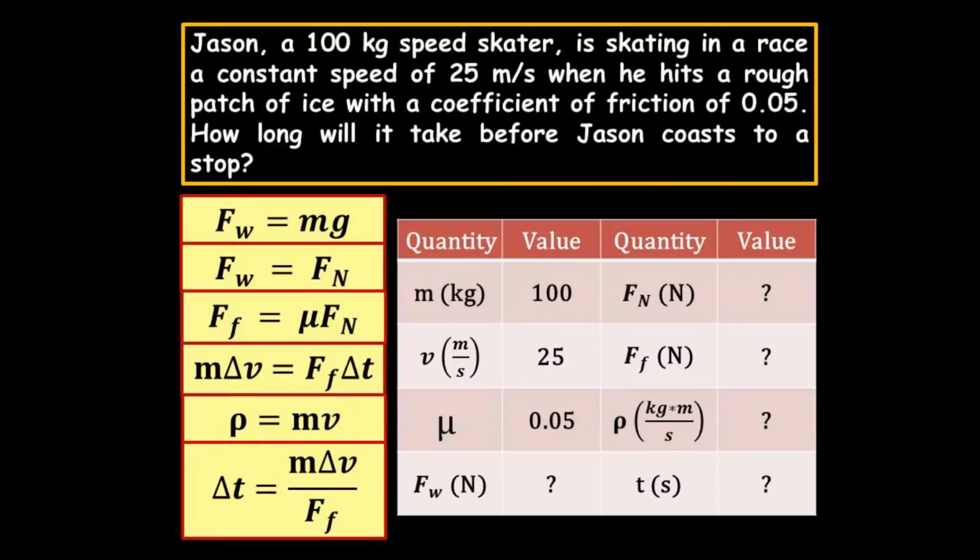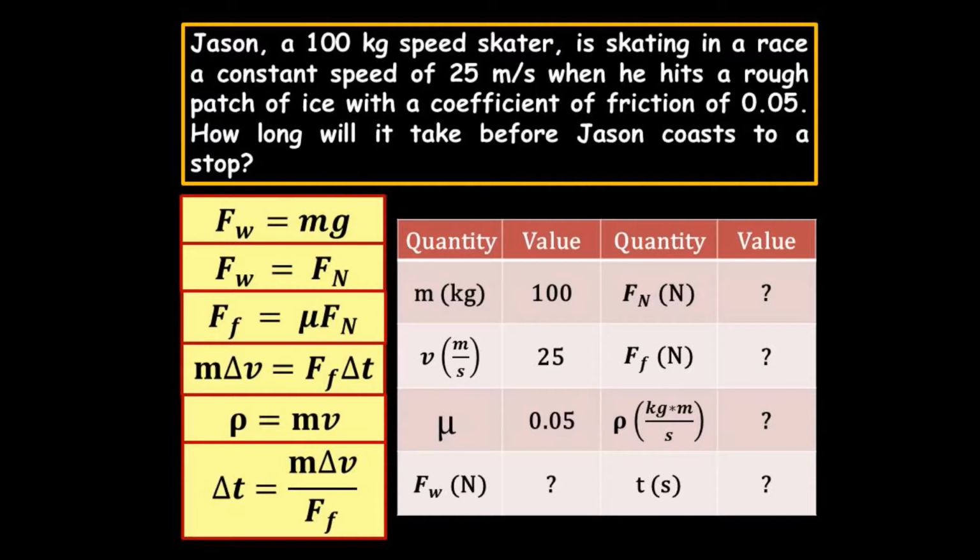Jason, a 100-kilogram speed skater, is skating in a race at a constant speed of 25 meters per second when he hits a rough patch of ice with a coefficient of friction of 0.05. How long will it take before Jason coasts to a stop?